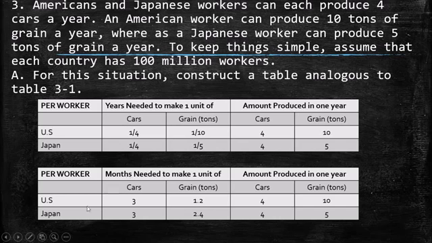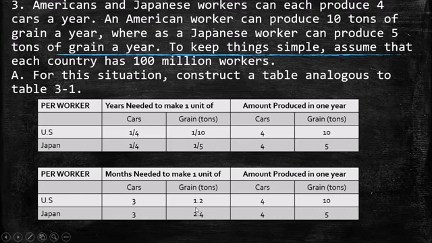So if you divide 12 by 4, we have 3. It means that 3 months are necessary for producing 1 car. This is the same result for Japan. On the other side, we have 12 divided by 10. It means that 1.2 months are necessary to make 1 ton of grain.